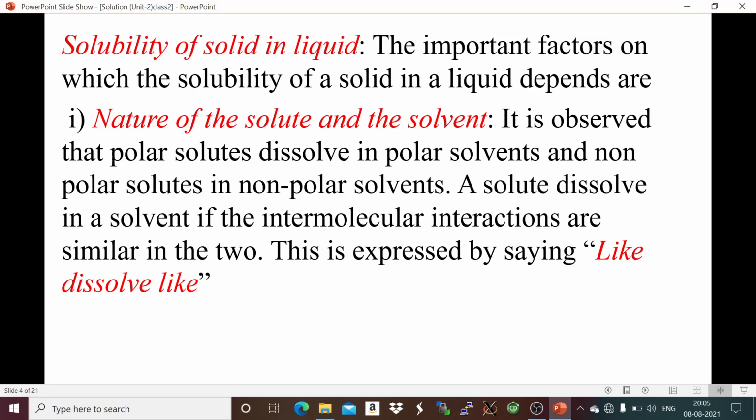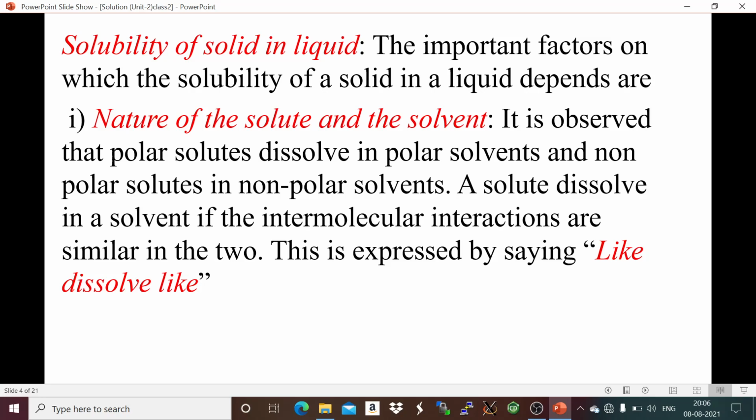From this we can say that polar solute dissolves in polar solvent, non-polar solute dissolves in non-polar solvent. So the solid solute dissolves in that particular solvent if the intermolecular interactions between the solute and the solvent are of similar types.